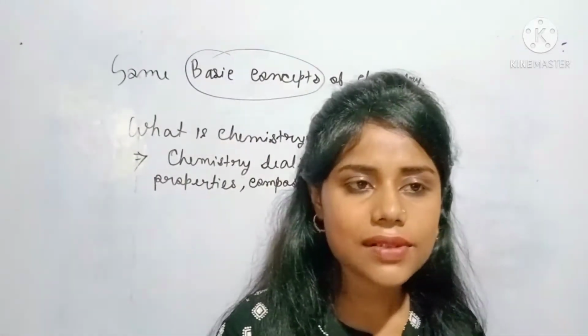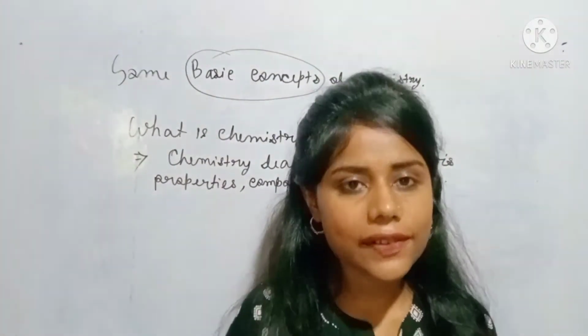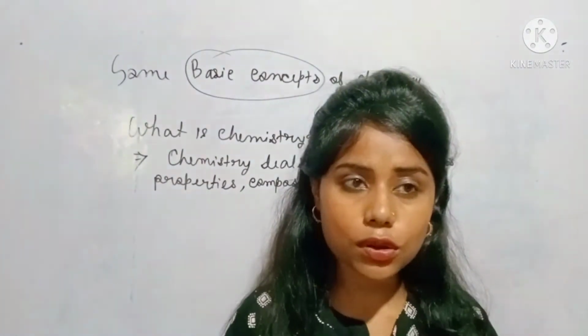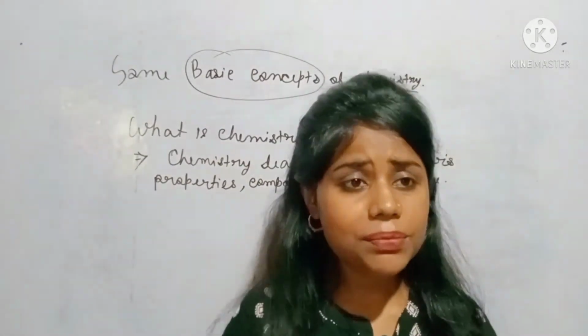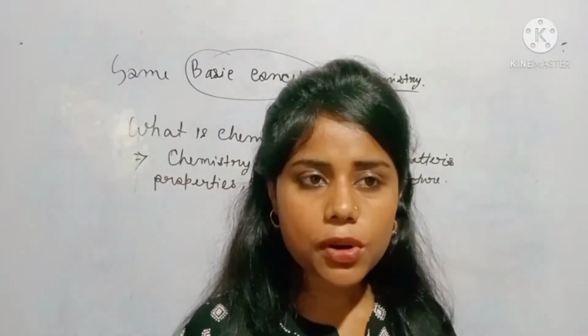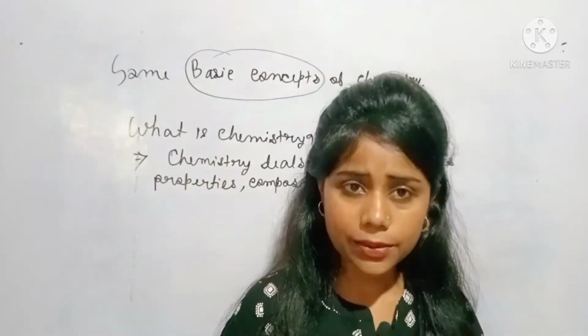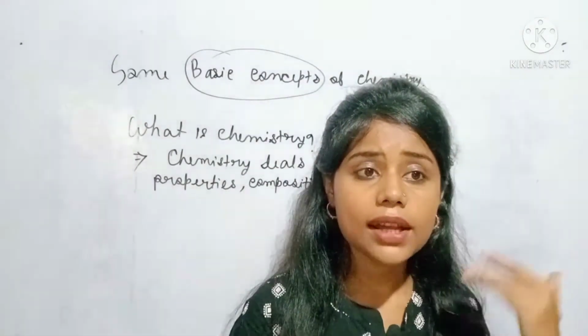Because we have to get rid of those problems, like global warming and everything like that, we must learn chemistry. We need chemists who are going to prepare medicine.